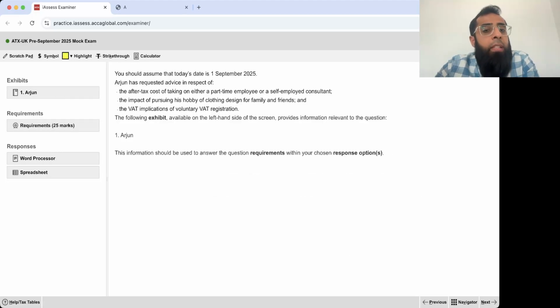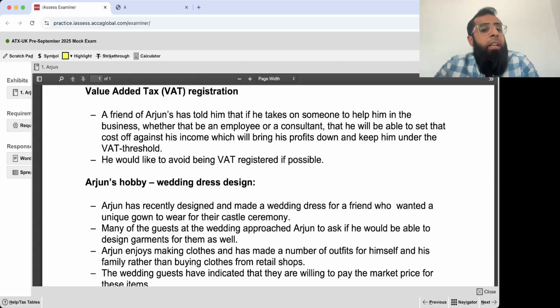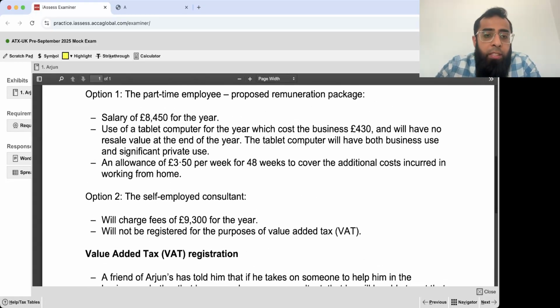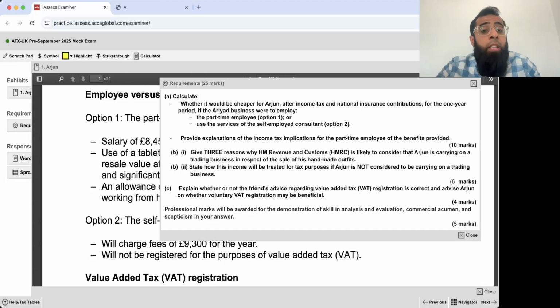Secondly, if you go at the introduction screen, it was clear that first requirement is for after tax cost of taking on either an employee or a self-employed consultant. You can read the whole exhibit also first. That's completely acceptable. It's just like reading half page more. But since you have read this half page and you can deal with this requirement, it's very much better because the information is fresh in your mind.